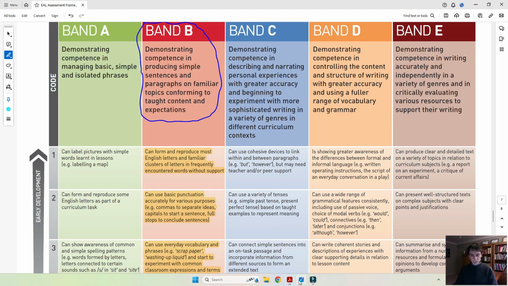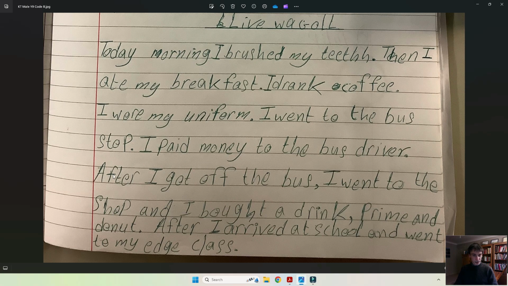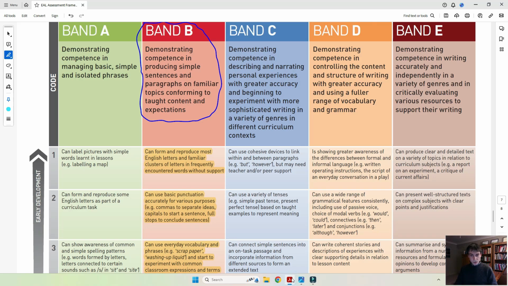And if we go back to our text, after I got off the bus, I went to the shop, and after I arrived, please note that this is the same word used twice, after and after, which suggests that there's not a lot of vocabulary that the learner has at his disposal, and therefore it is not sophisticated writing at all. Can use a variety of tenses?